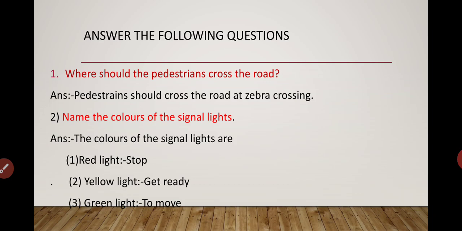Here there are 3 colors of signal lights. First one is red light. What does it indicate? It indicates the vehicle to stop. Second, yellow light. Yellow light indicates the vehicle to get ready, not to move, just get ready. Third one, green light, the vehicle to move.